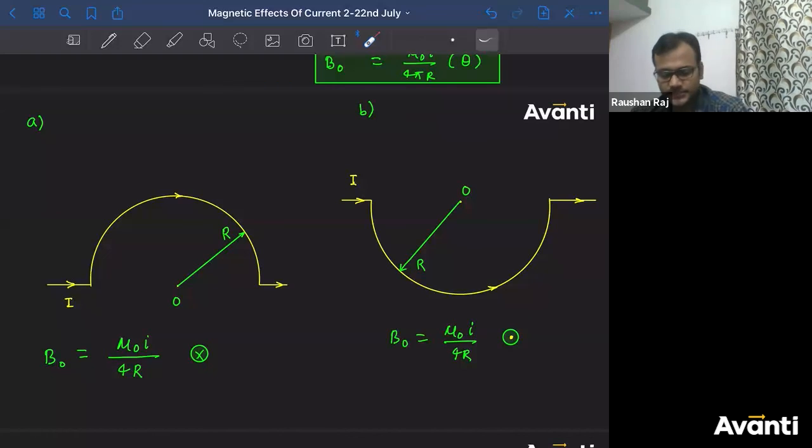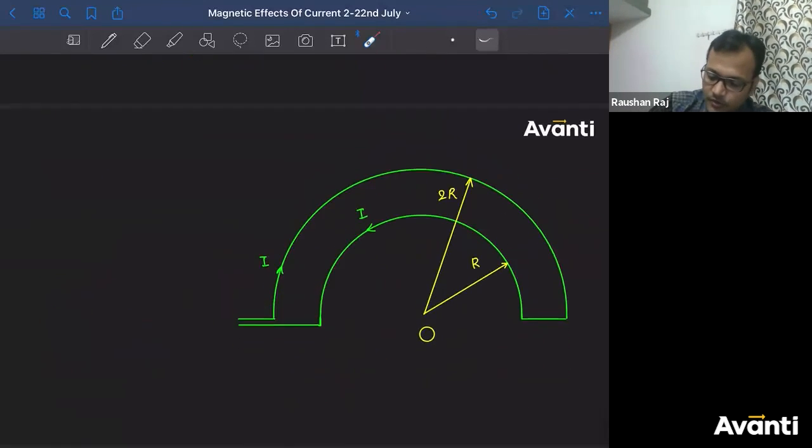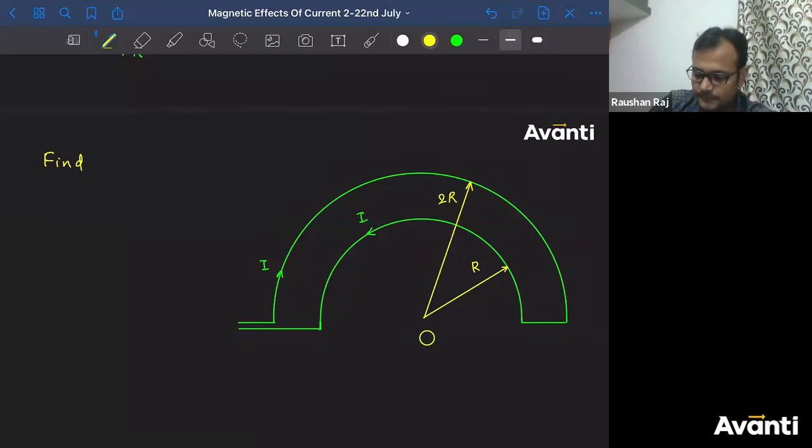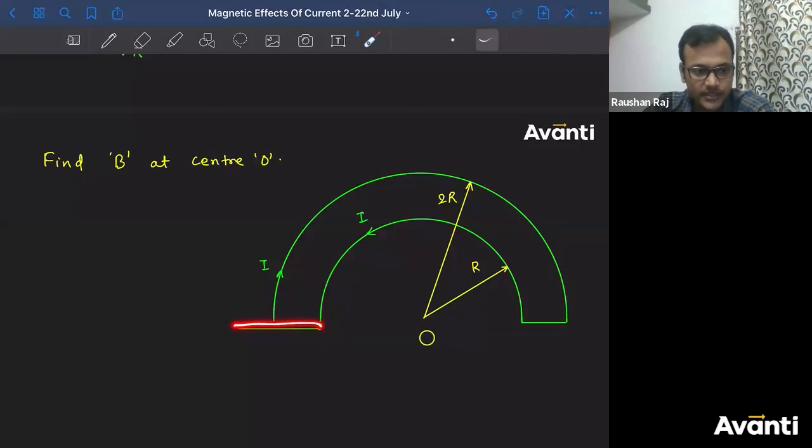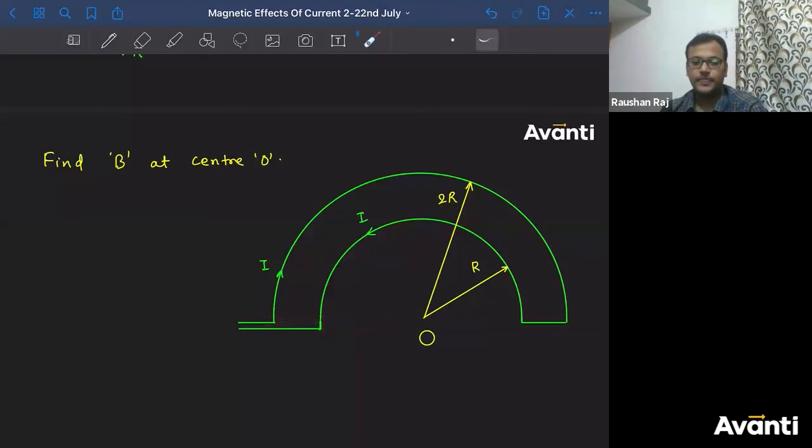So today's last question. Tell me the answer for this one. B at center O. Find out. The radius is 2R. And imagine this distance is very, very small. This is overlapping on top of it, and I can't represent that here. If I represent it, it will look like it has joined together. Just imagine these two lines are together. This is also passing through this point.